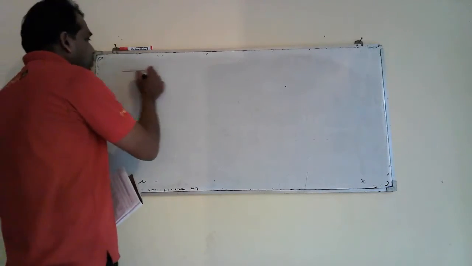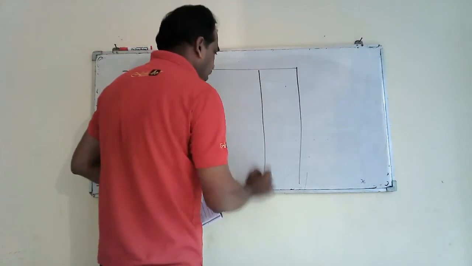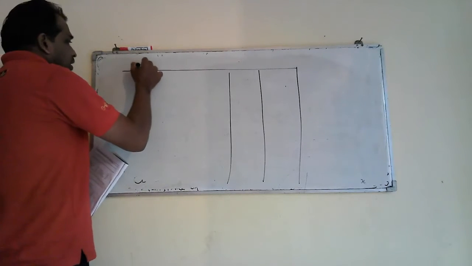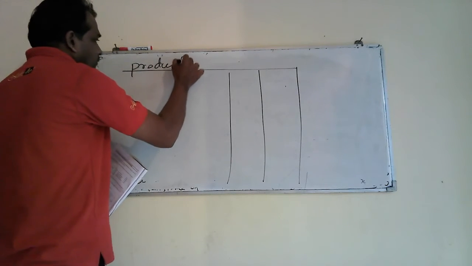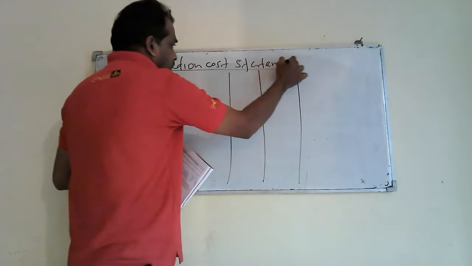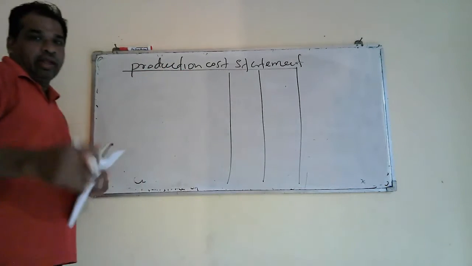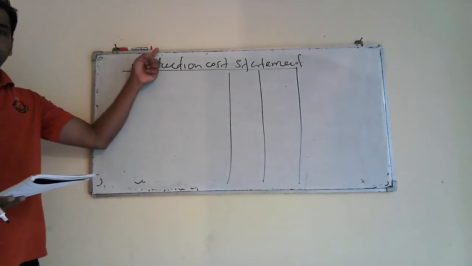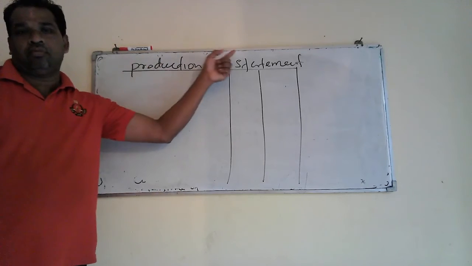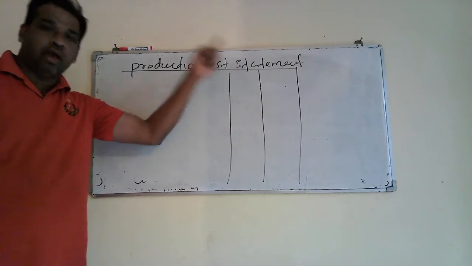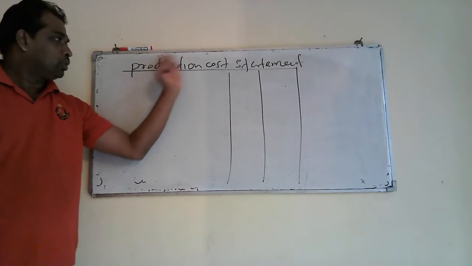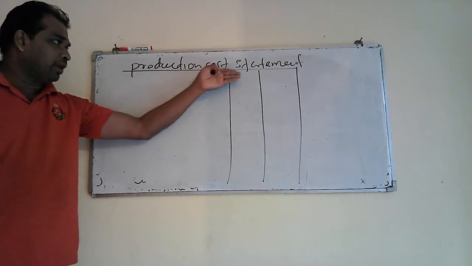If I just give you the format for production cost statement, you have to mention the name production cost statement. But at the exam you write the name of the business organization and you write the accounting period. If you are given details for a month, you write for the month of January or for the month of February, and finally you write production cost statement.